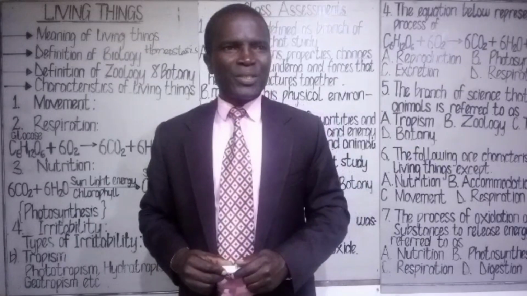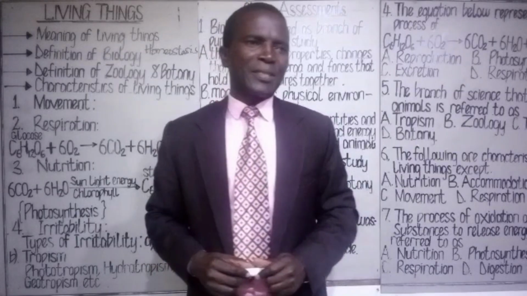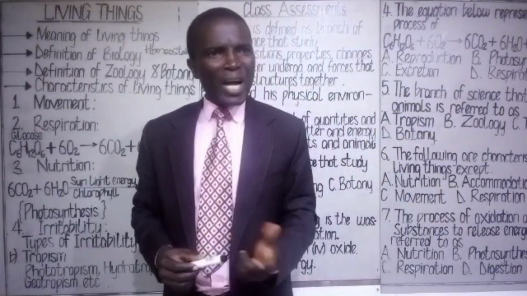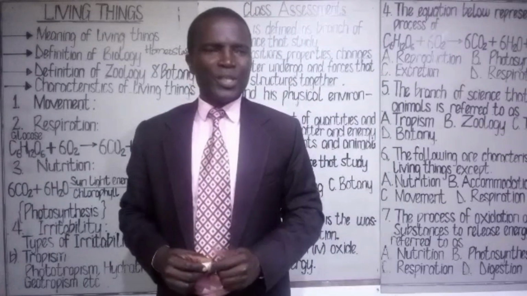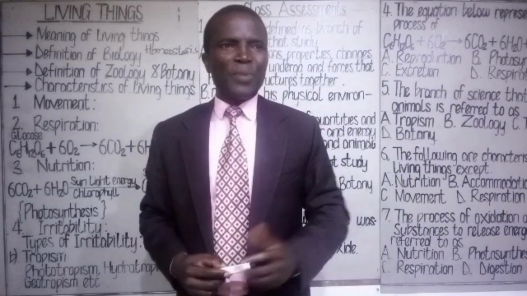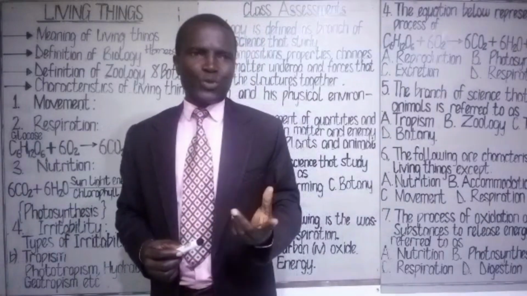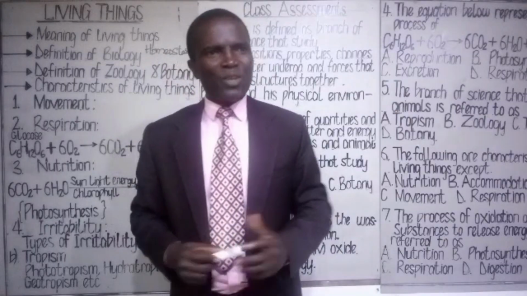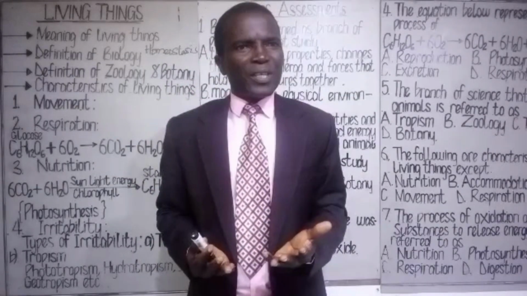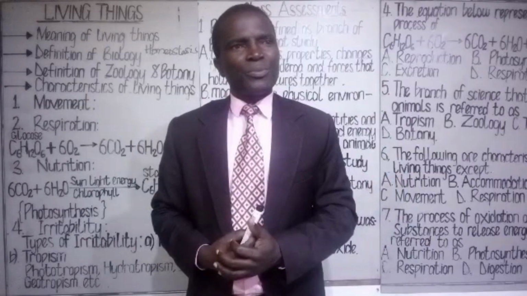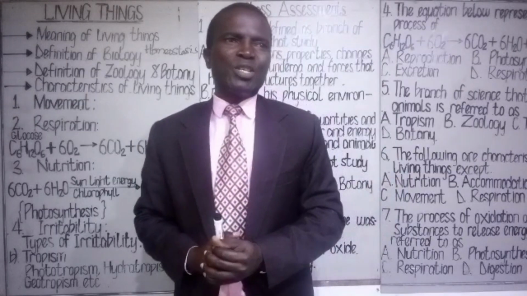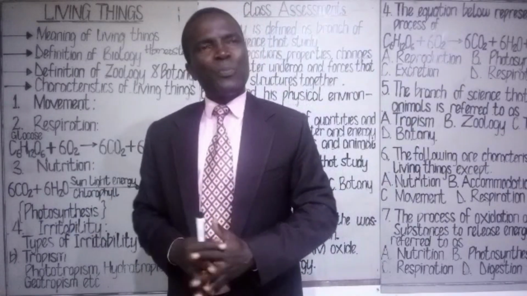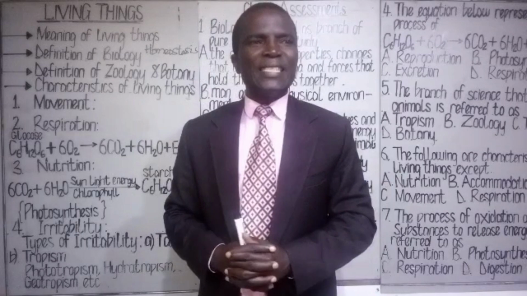And what are those characteristics? We have number one, movement. Movement is a characteristic of life and it's a characteristic of living things. We have another one, respiration, which is a characteristic that is peculiar to plants and animals. We have nutrition. Nutrition is another one. And then we have irritability is another one. We have growth is another one. We have excretion is also part of characteristics of living things, plants and animals. We have reproduction is also part of the characteristics of plants and animals.